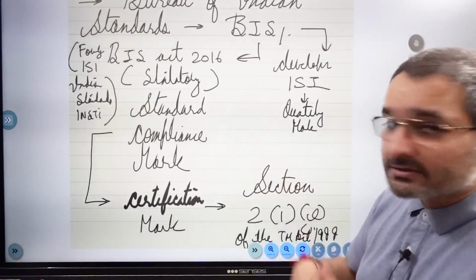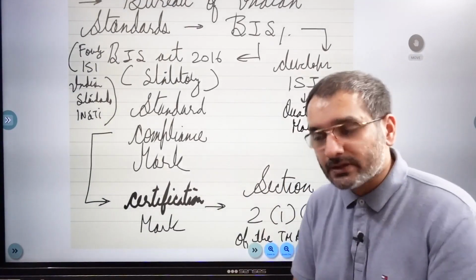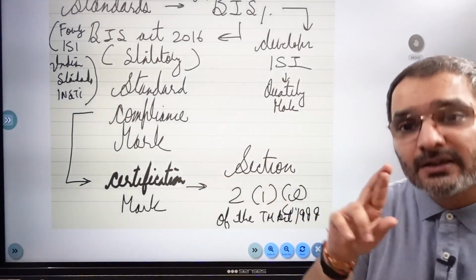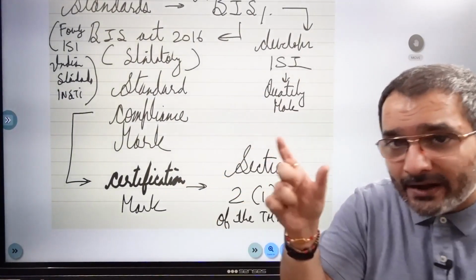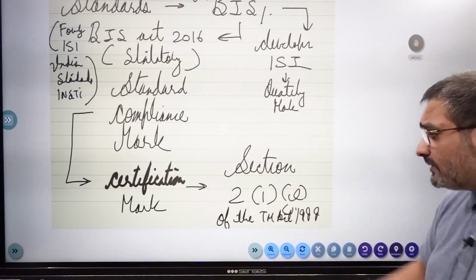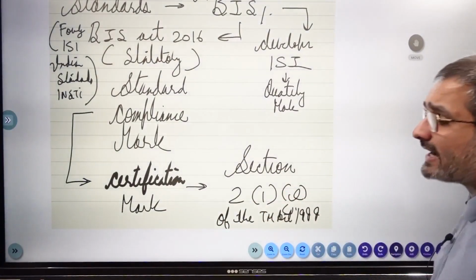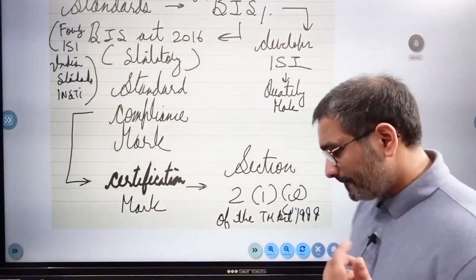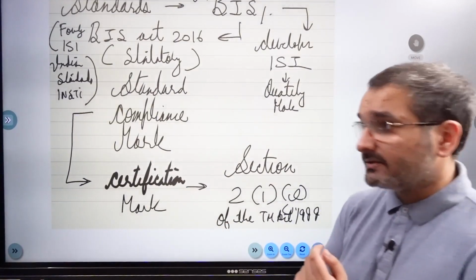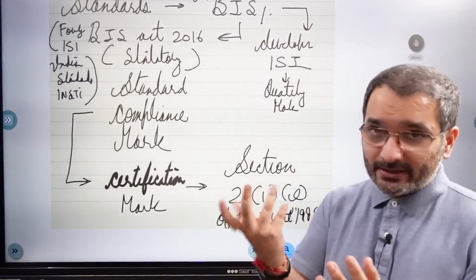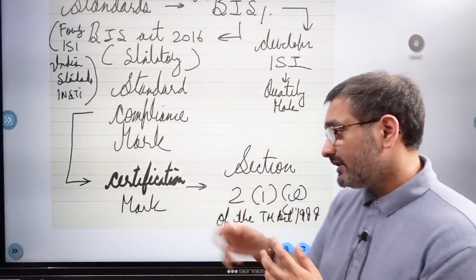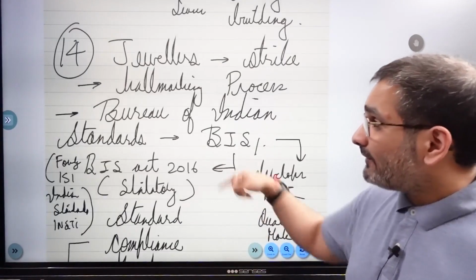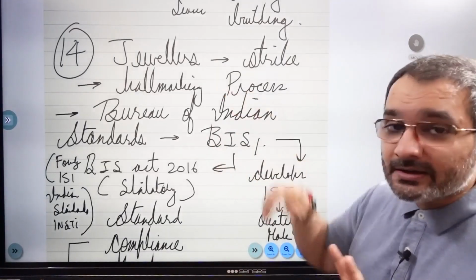Now, more questions can be pulled out from this specific news. ISI is a standard compliance mark. Is it a trademark? Yes, but it falls under the subcategory of certification mark as defined in Section 2(1)(e) of the Trademarks Act 1999. So it's a certification mark. Now by chance, let us say the question paper was open to creation when this news happened, and the examiner decides to put in such a question, and you get a question that ISI is a type of... he won't ask it every year, because this is actually a current affairs related question.